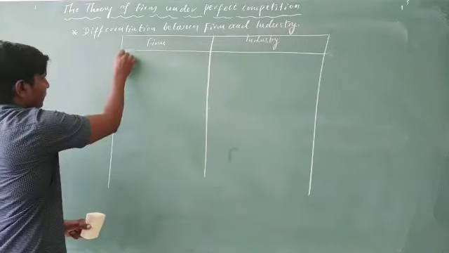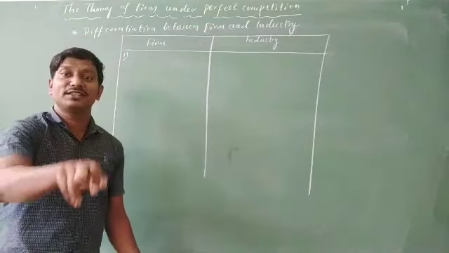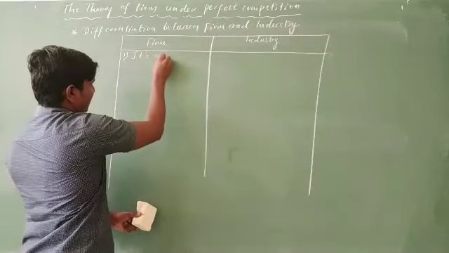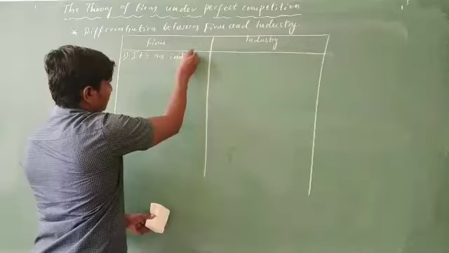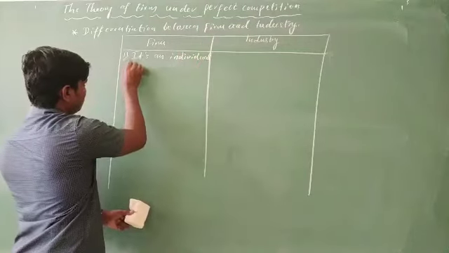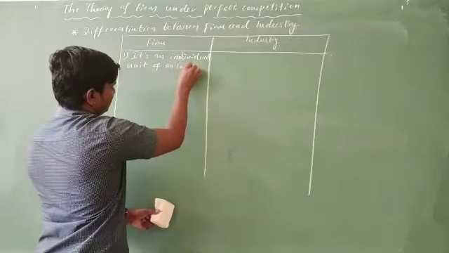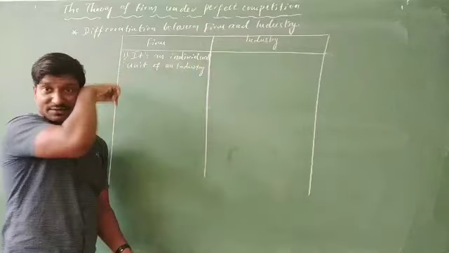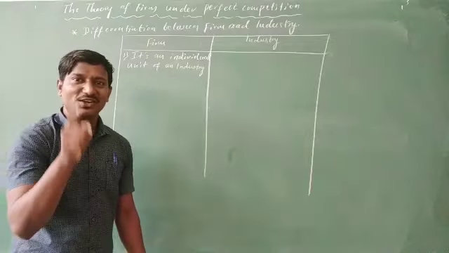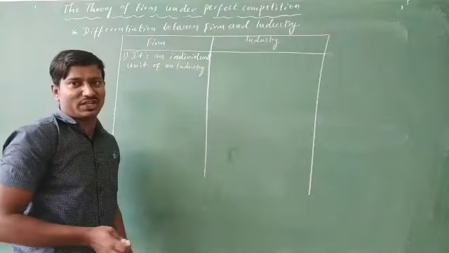Firm and industry. In the first point, what do we mean by firm? It's an individual unit of an industry. As per the meaning itself, the firm is an individual unit of an industry. Individual unit means it's a particular part of an industry.